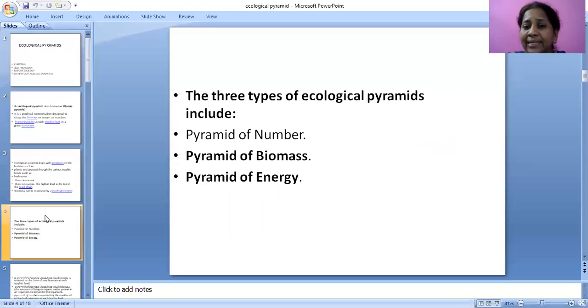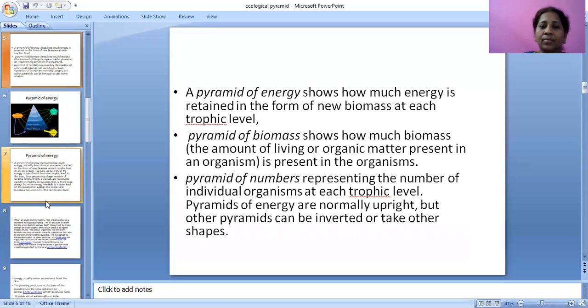There are three types of ecological pyramids: pyramid of numbers, pyramid of biomass, pyramid of energy. Pyramid of energy shows how much energy is retained in the form of new biomass at each trophic level.